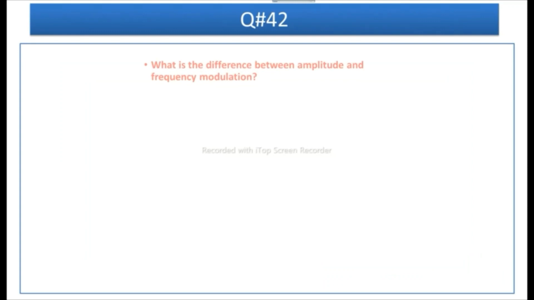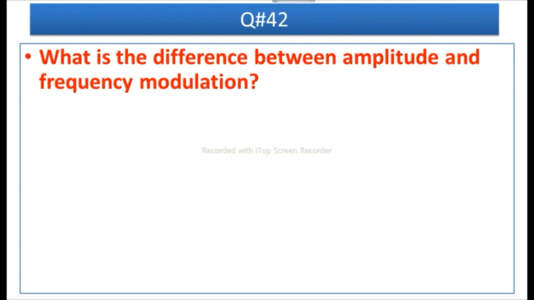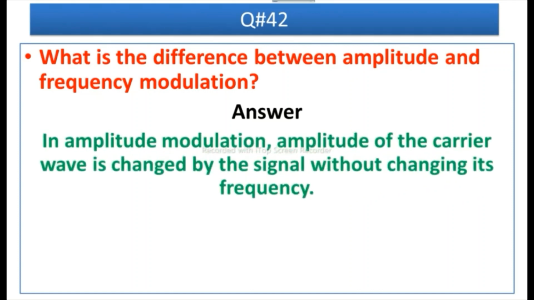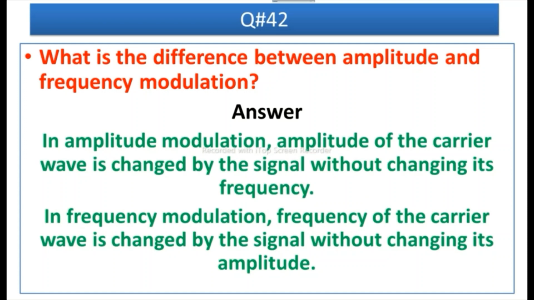The next question is, what is the difference between amplitude and frequency modulation? Answer is, in amplitude modulation, amplitude of the carrier wave is changed by the signal without changing its frequency. And in frequency modulation, frequency of the carrier wave is changed by the signal without changing its amplitude.